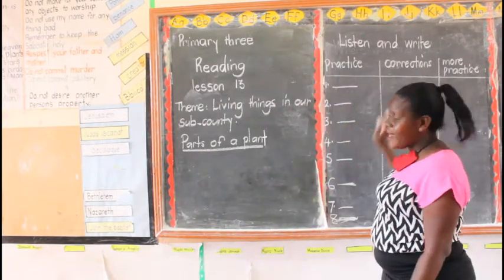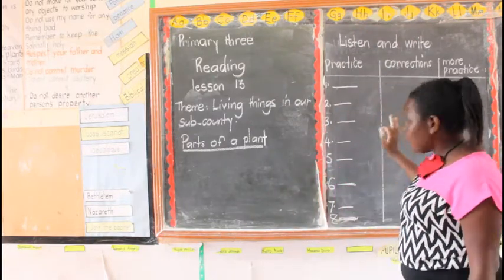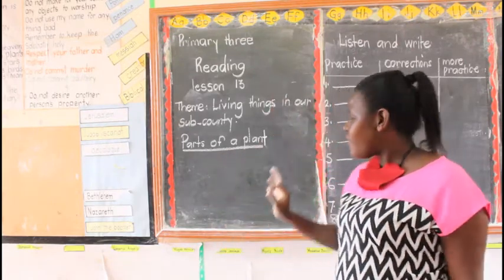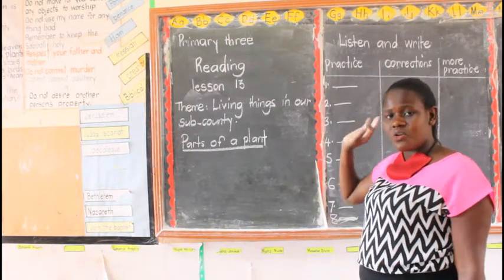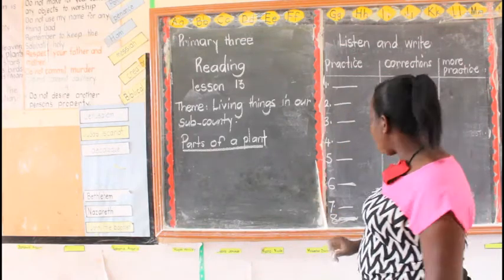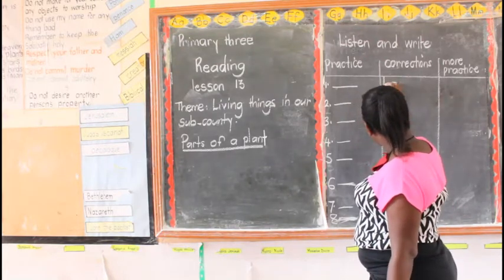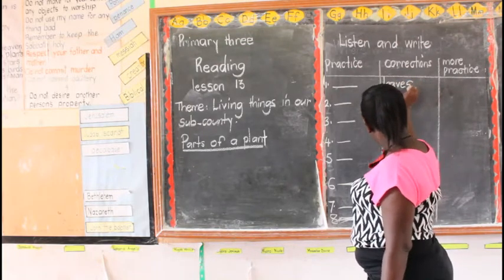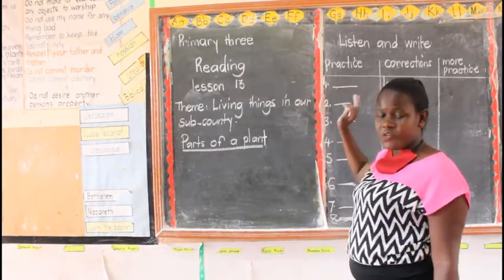Then here, under corrections, yes? Don't touch it. We are going to go through, but don't cross your work. Just leave, I shall mark, then you write later here. Or I will be doing the corrections as you also do the corrections, but not here under your practice. Are we together? So number 1, our word was leaves. Yes? So if you wrote something like this, that is correct. Are we together? Don't cross, or don't mark yourself. It is me to mark.